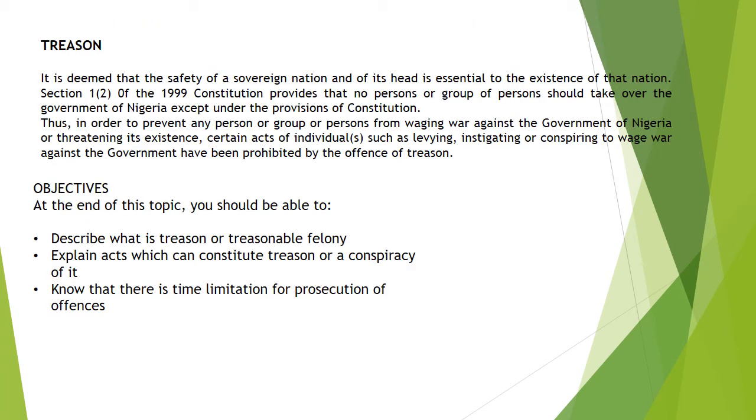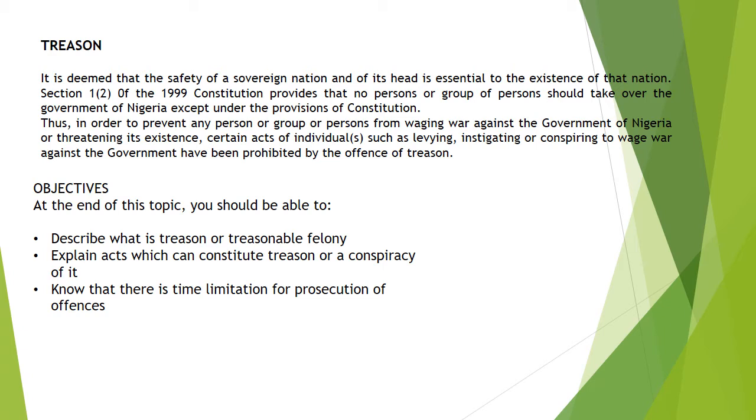So basically, what is treason? Treason is a breach of allegiance to one's own government, usually committed through levying war against such government or by giving aid or comfort to the enemy. It consists basically of two elements: adherence to the enemy and rendering him or her comfort and aid. It is deemed necessary for treason to be an offense because it is for the safety of a sovereign nation and its head. It's essential to the existence of a nation.